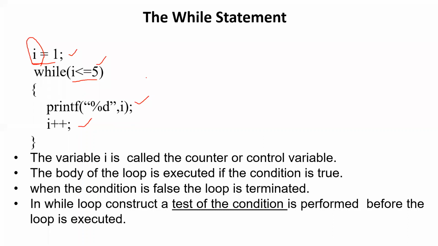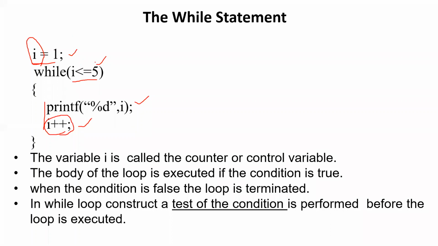Now, which is the body of the loop? What lines will be executed in the loop? Only printf, and i plus plus also will be executed. These two come under the body of the loop, right? But printf will be seen, while i plus plus will not be seen. What is the last step? Incrementing and updating: i plus plus is for incrementing and updating the control variable.